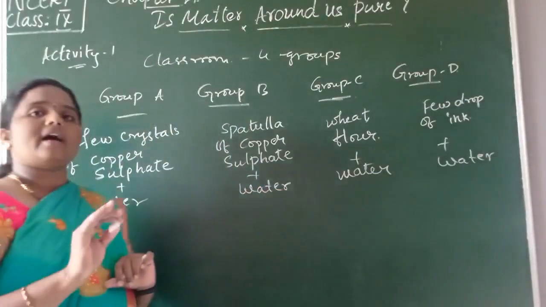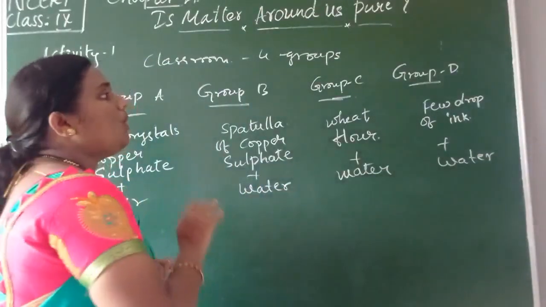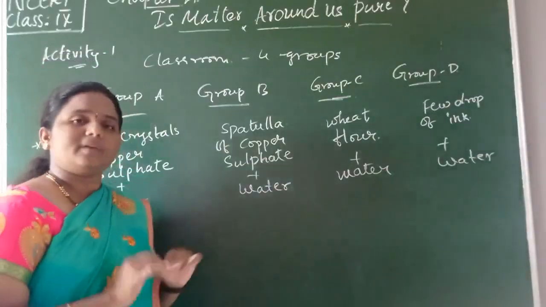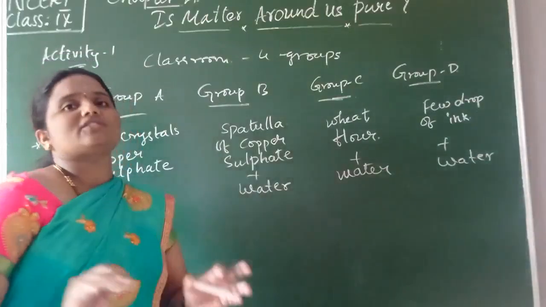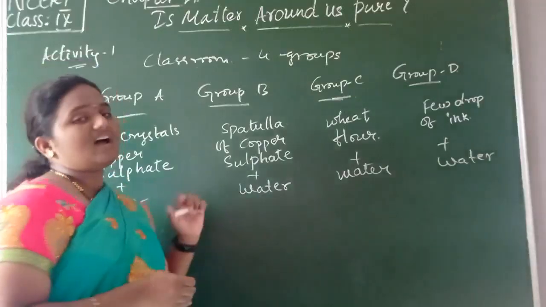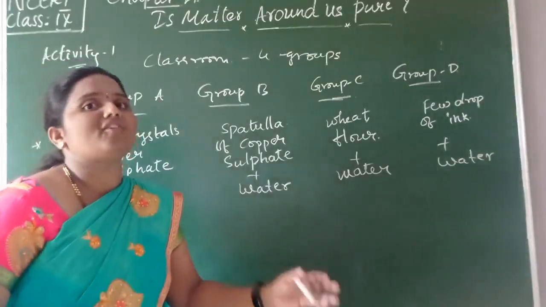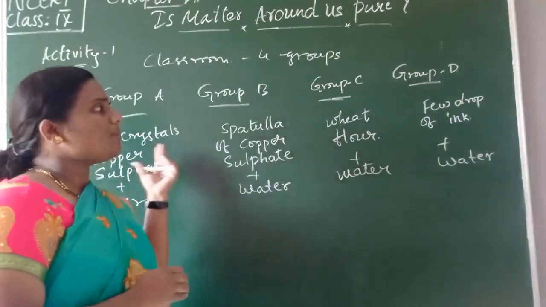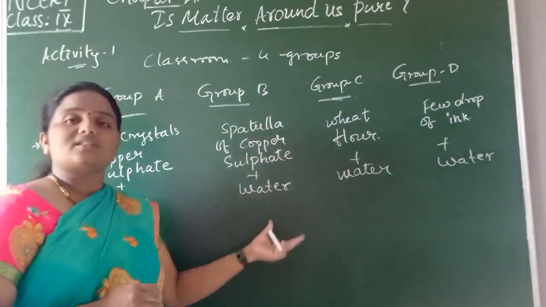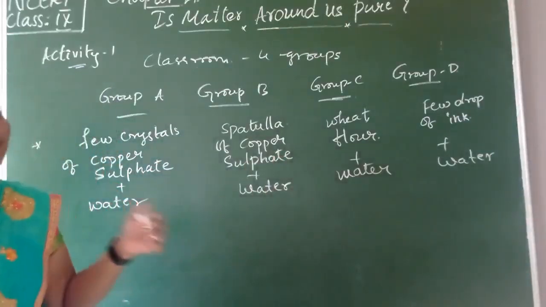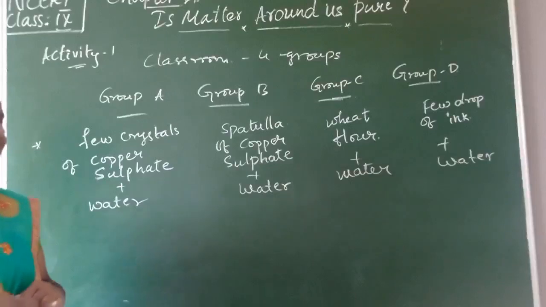And also we have to ask them to pass a beam of light. Beam of light means rays of light, generally more than one ray. We call a collection of rays of light a beam. When you pass a beam of light, we ask them in which solution the path of the light is going to be visible, isn't it, children?